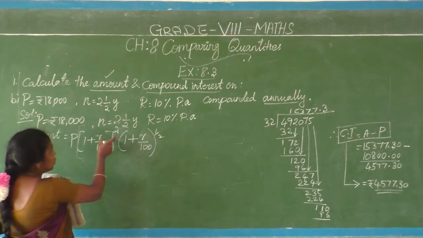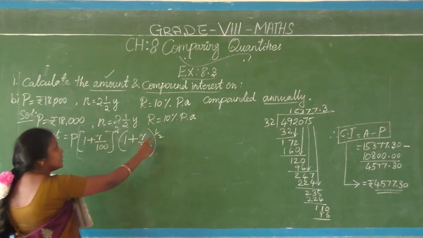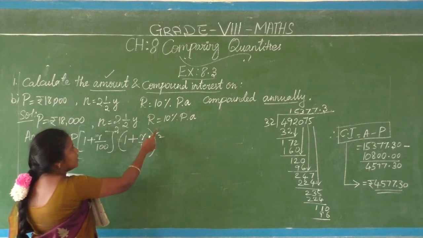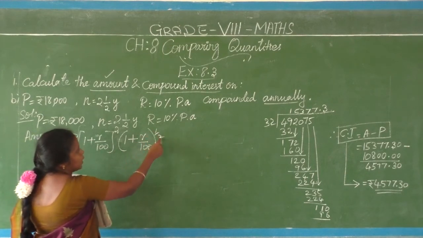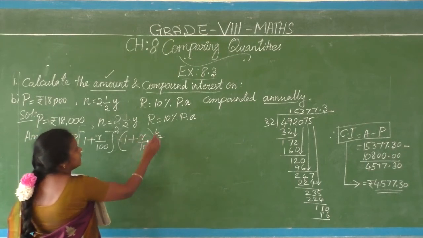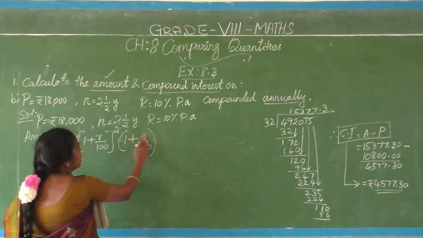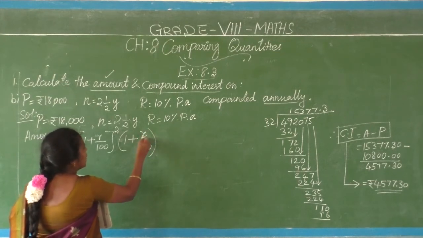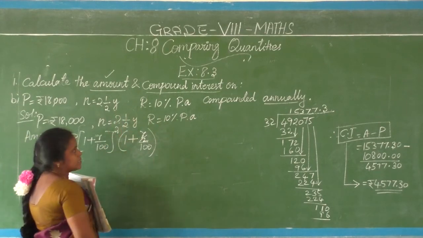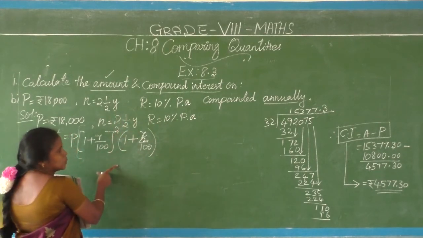Clear, children? 2 years first and then half year, both to be multiplied. This R to be inserted inside: R into 1 by 2, R by 2. So when the year is coming in mixed fraction, you have to do like this only.